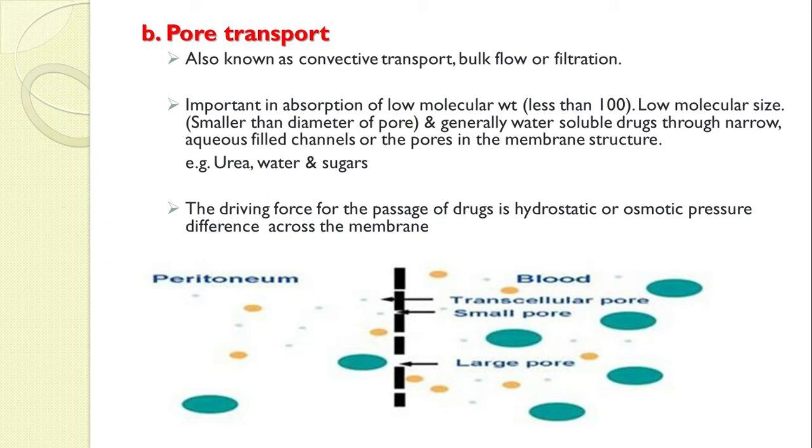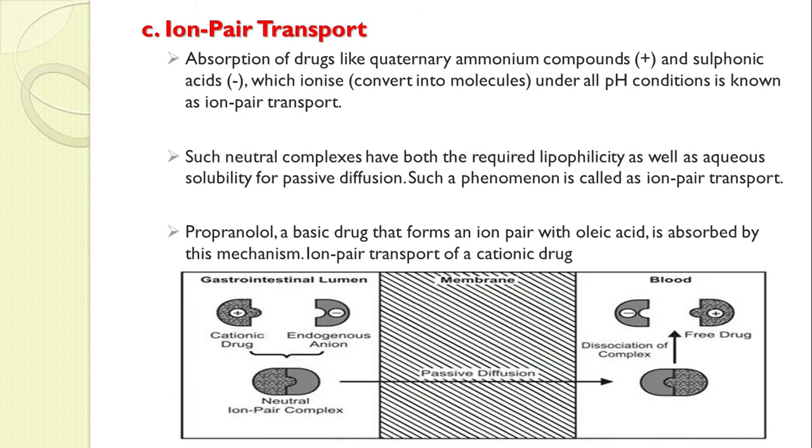That is called pore transfer, but it is only possible when the drug has a low molecular weight, say less than 100 Dalton. In that case only, the drug will cross by pore transport, and the examples are urea, water and sugars. Okay, then the third passive process we can start with is ion pair transfer.